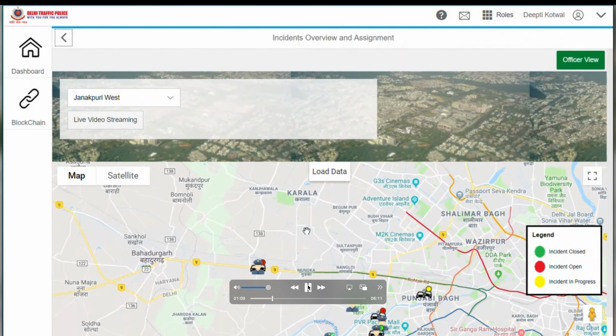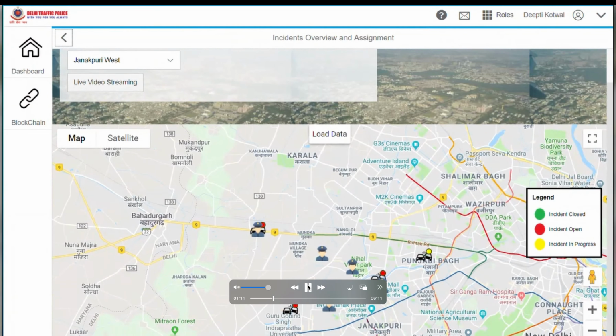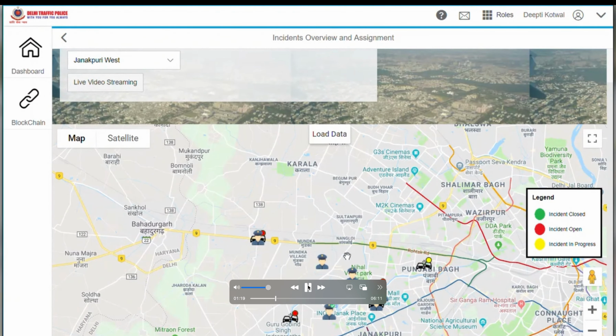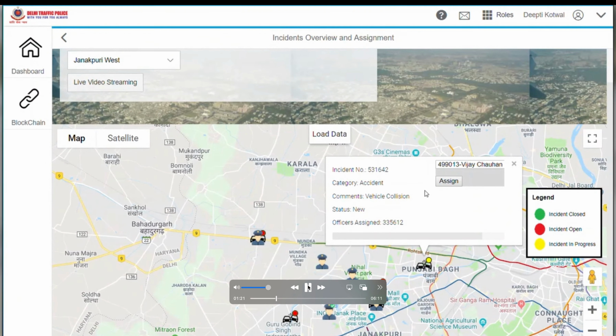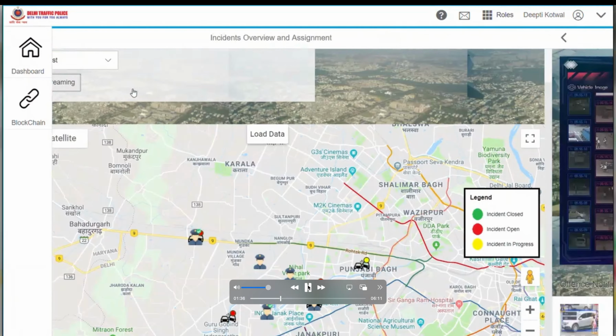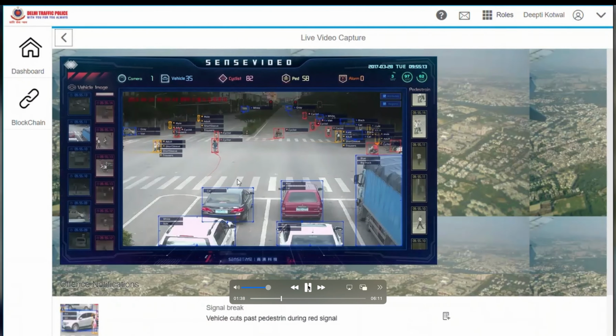We are now switching over to the dispatcher role, where we can see the live video streaming of a particular incident. We can look at the incident closed, open, and in progress. We can use live peer video streaming, or we can use any other open source streaming as well for doing live video watch of a particular incident. We also can assign a particular officer again for dealing with that incident. This is being managed by a particular dispatcher role.